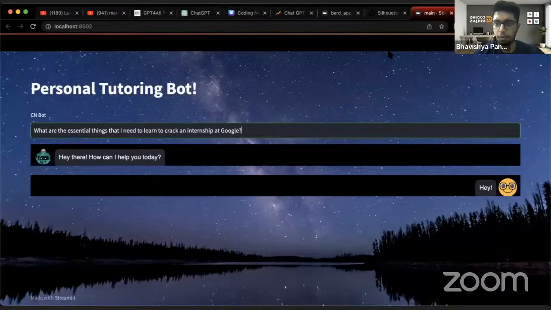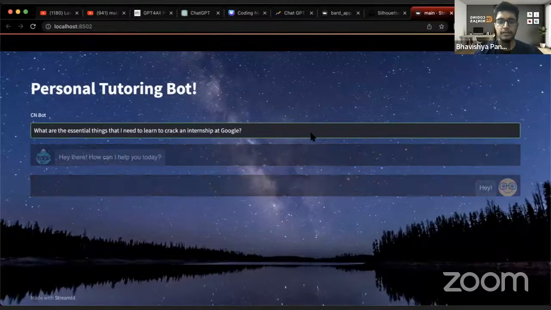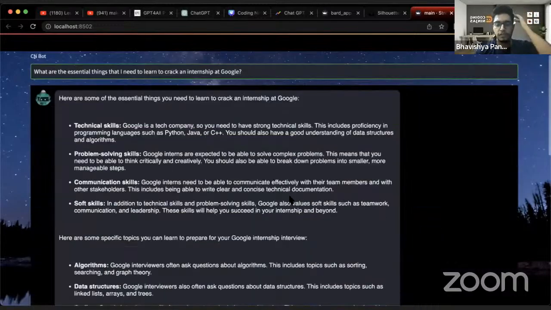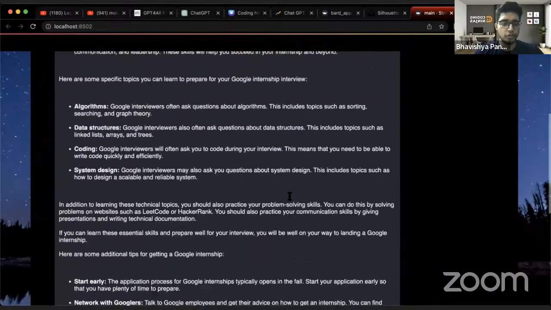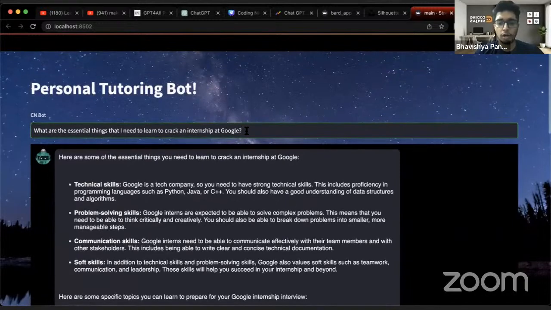Chalo, it's running. So basically, you can use this as anything. You can assign it a role. That is exactly what I'll try to show, because we are running short of time. I have to show you a lot of things, right? So you can use it as your personal tutor. If you have any other questions, you can definitely come and ask this tutor, and it would be able to answer all of your questions, right?